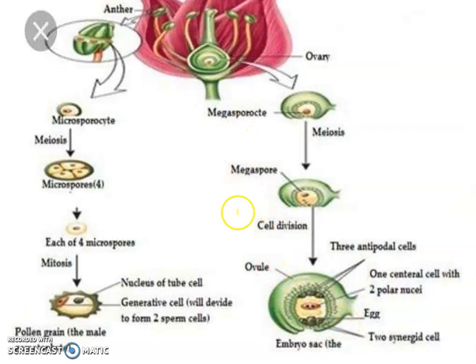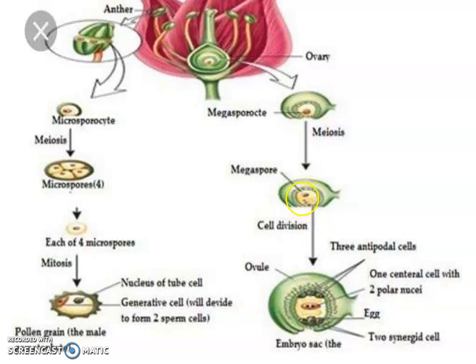The microsporophyte undergoes meiosis, and microspores or pollens are produced, and each of them contains one nucleus and 2 sperm cells. Generative cells will divide to form 2 sperm cells. Then the megasporophyte contains only 1 megaspore, and it will develop later on.